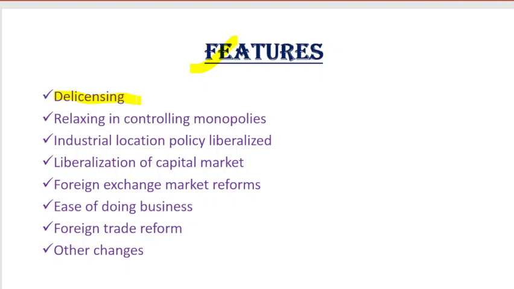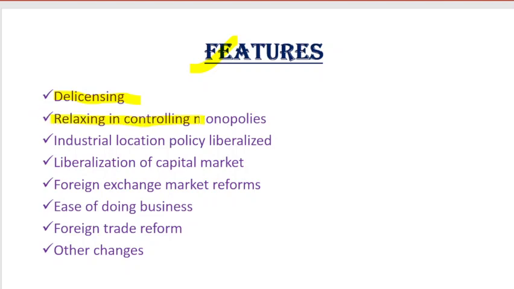Now what are those five industries? Let me tell you here: alcohol, cigarettes, dangerous or hazardous chemicals, defense equipment, and industrial explosives. I'm repeating: alcohol, cigarettes, dangerous or hazardous chemicals, defense equipment and industrial explosives. Except for these five industries, if any entrepreneur wants to open up or expand industries, they may now do it without approval or licenses from the government. They are free to do so. That's the crux of liberalization in the delicensing process.